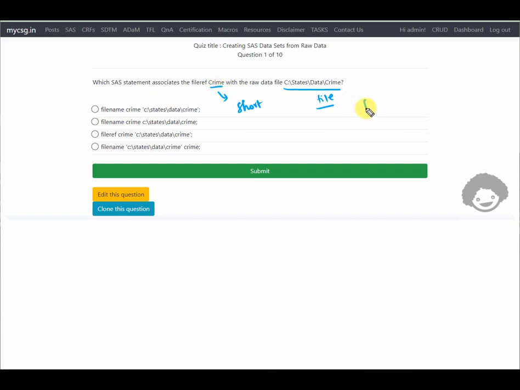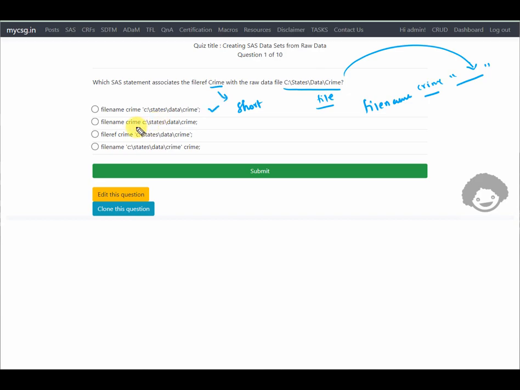For that we need the FILENAME statement, and the syntax is FILENAME followed by the fileref for the short name and then the complete path within quotes. So we are looking for something which looks like this, with the same value present in quotes here. Let us take a look at the options. The first option says FILENAME crime and the C drive path, data, crime. This seems to be correct, but let us take a look at the other options and why they may not be correct.